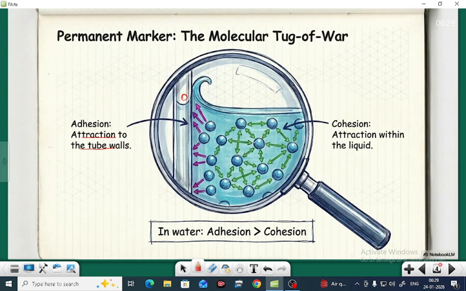In water, adhesion is greater than cohesion. So water rises in a capillary tube and forms a concave meniscus. So here you see that in water, adhesion is greater than cohesion.